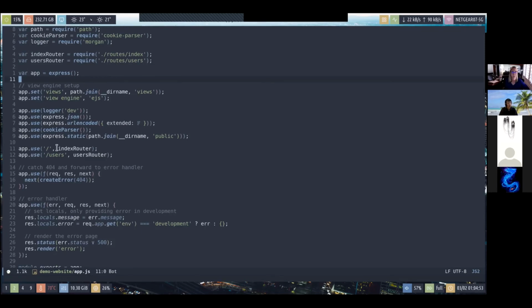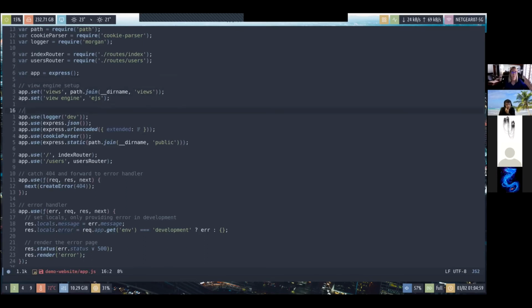And so Express also uses something pretty cool, which is called middleware. Middleware are basically intermediate functions that process the client's request partially before it gets sent to your own functions.